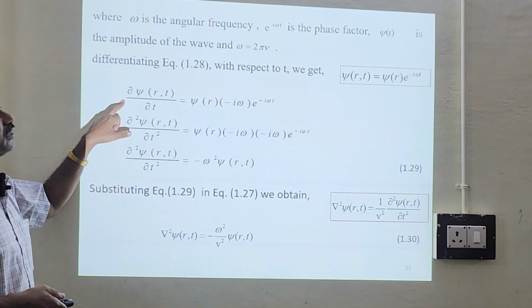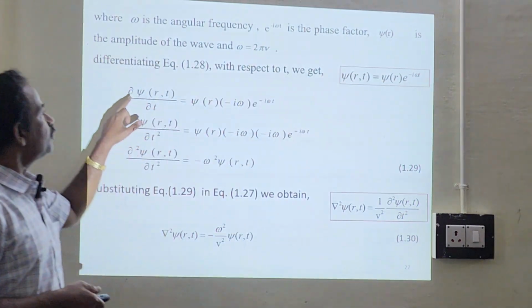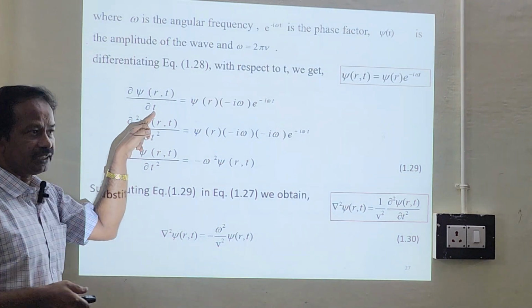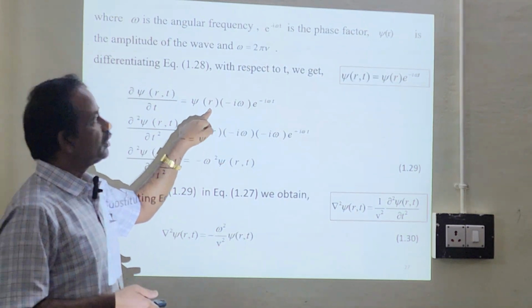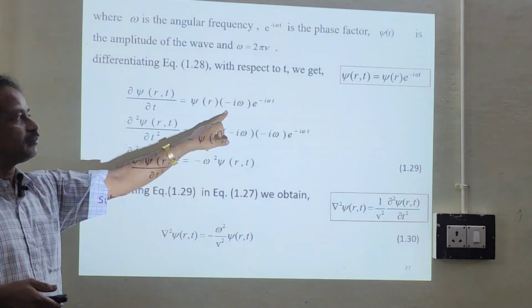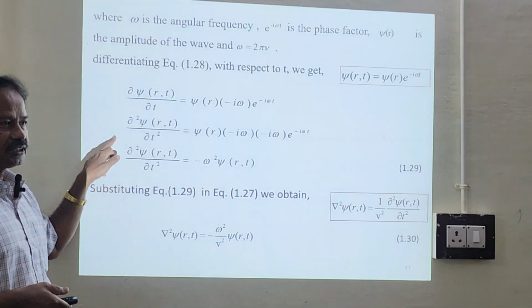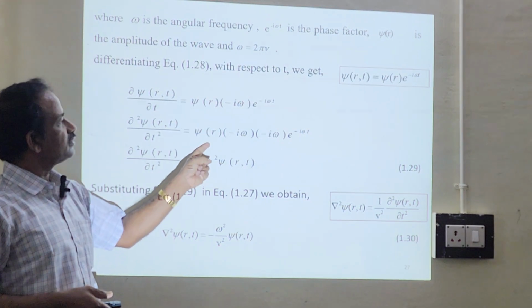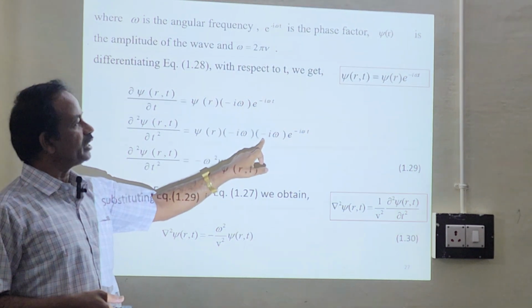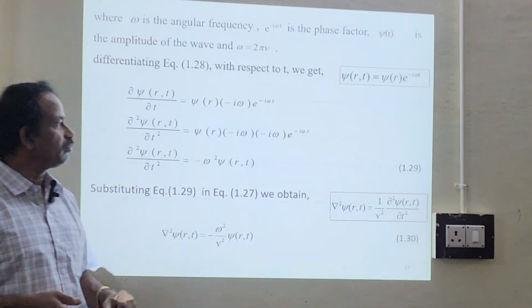Differentiating this equation once, psi of r is constant, so differentiating with respect to t gives minus i omega e power minus i omega t. Again we differentiate: psi of r is there, minus i omega is there, and differentiating once more gives minus i omega e power minus i omega t.